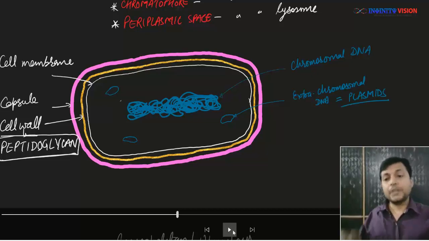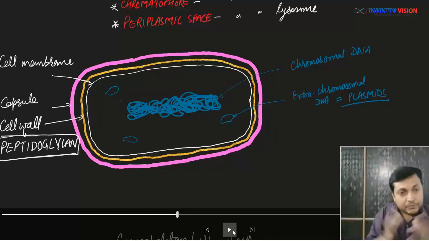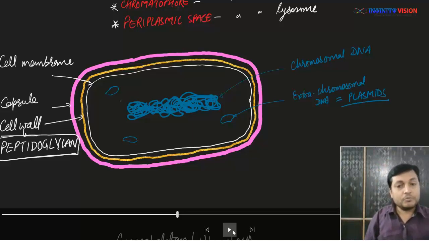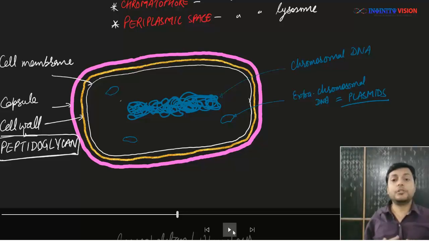Now, what is the main difference between chromosomal DNA and extra chromosomal DNA is that chromosomal DNA is mandatory, it is essential. If there is no chromosomal DNA, the bacteria would not survive, it will die. But if there is no extra chromosomal DNA, the bacteria can still survive, okay. So for survival, chromosomal DNA is crucial. Extra chromosomal DNA is auxiliary, okay.